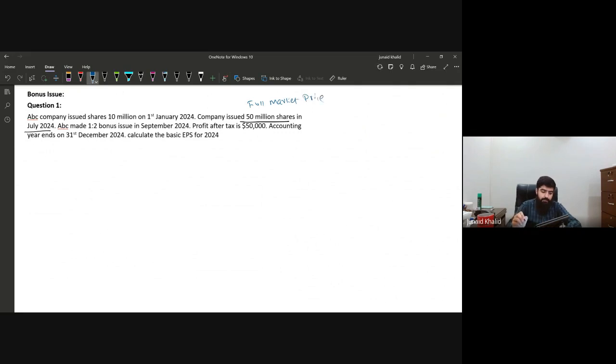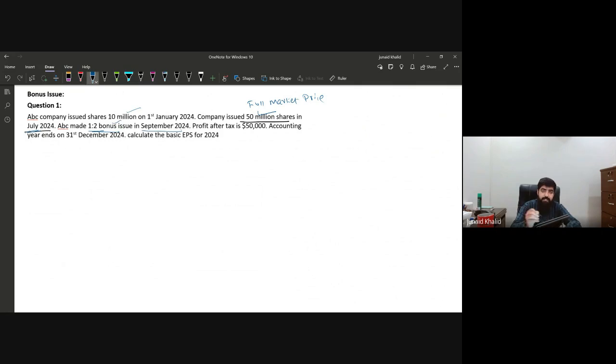One more thing: whenever the month is given, for example July, it is assumed by default that it is at the end of the month. So these 50 million shares were issued on 31st July. Whenever the month is given and the date is not mentioned, it is done at the end of the month. ABC made a 1 for 2 bonus issue in September. Again, September means the bonus shares were issued on 30th September. The company already had 10 million shares, and 50 million additional shares were issued during the year.